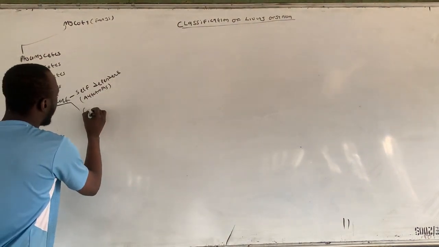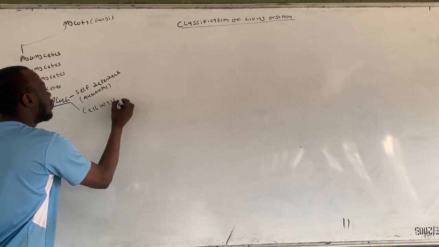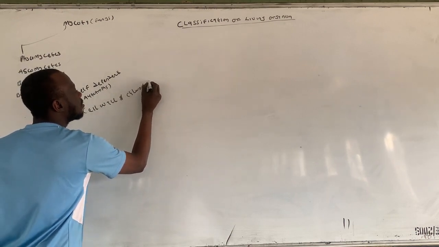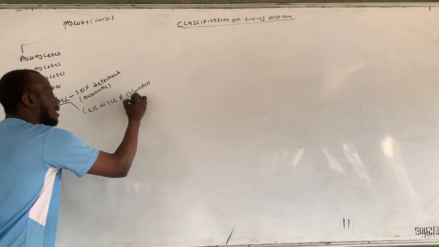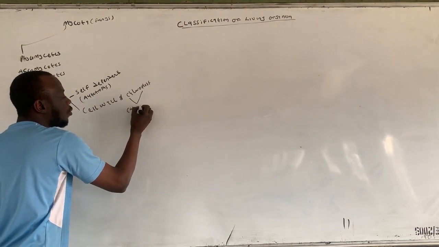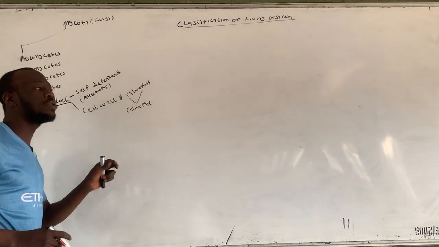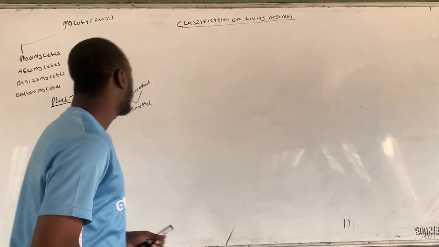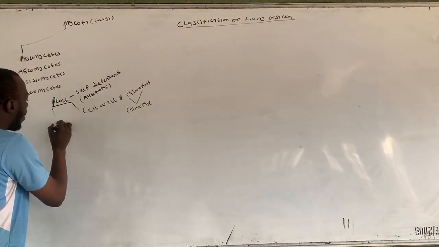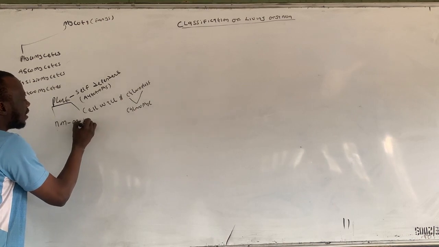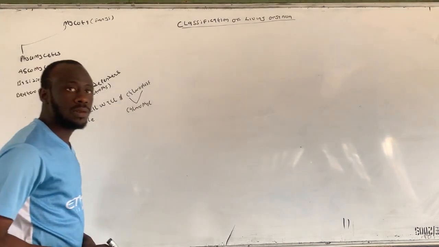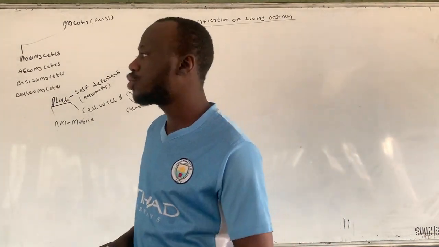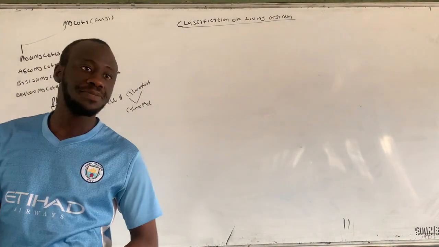They have a cell wall and chloroplast. Inside the chloroplast, they contain the green pigment chlorophyll, which they use to manufacture their own food during photosynthesis. So now, mostly plants are non-motile in nature. But sometimes at certain stages, some plants exhibit motility behavior.